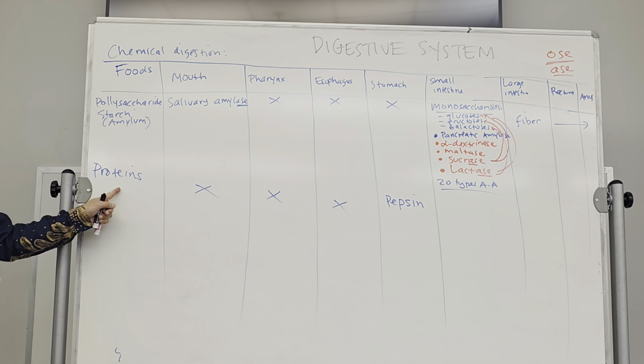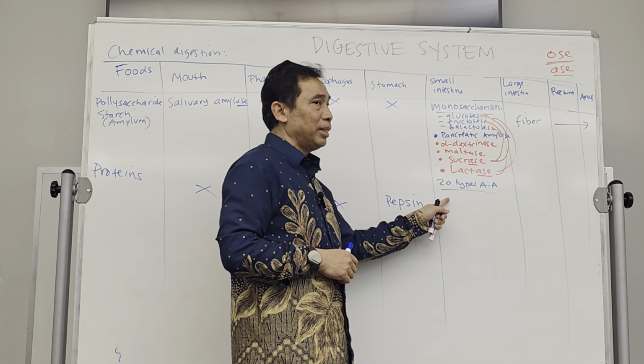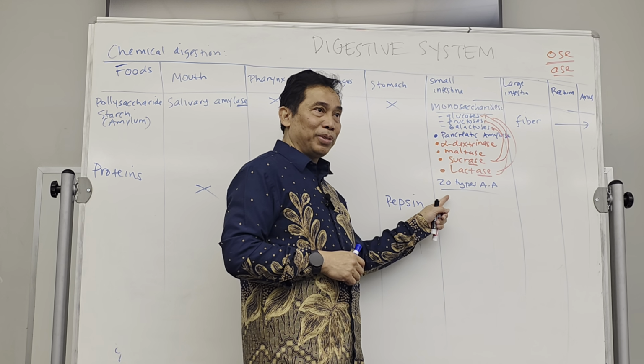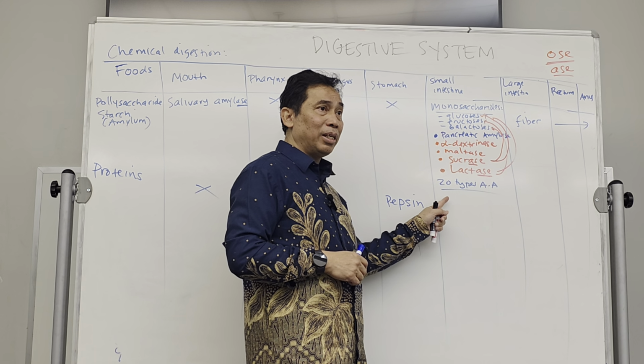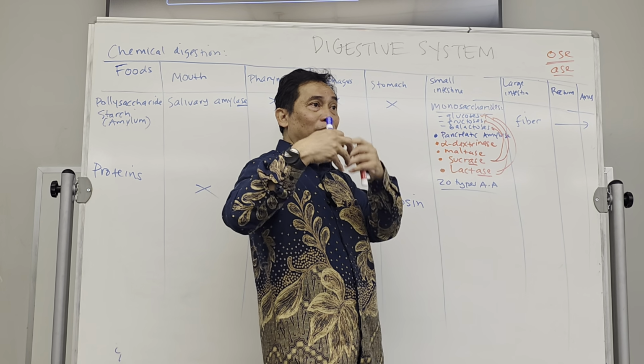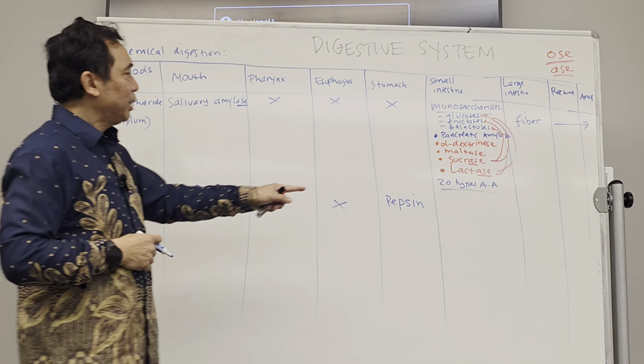Okay, into smaller peptides. And then these smaller peptides will go to the small intestine. It is not amino acid yet. There's still smaller protein. Sometimes it's called dipeptide, tripeptide, tetrapeptide, consisting of 3, 4, 5 amino acids. It has to be digested here.